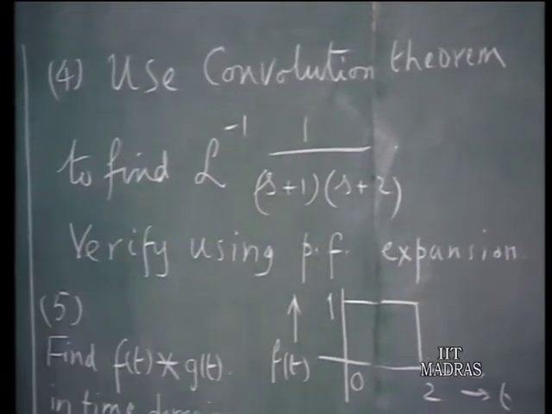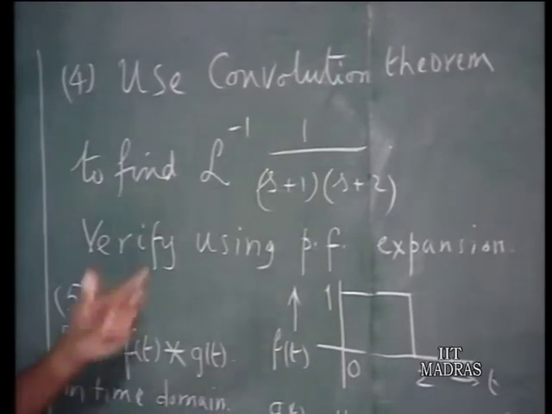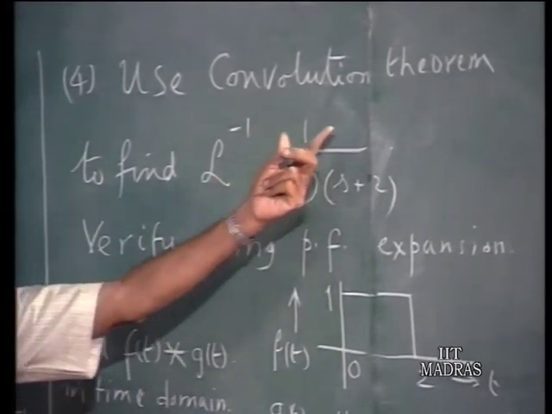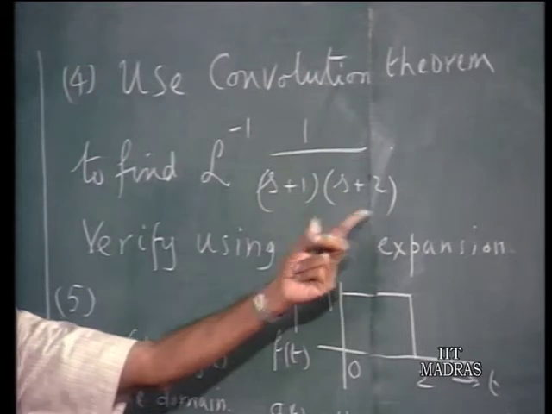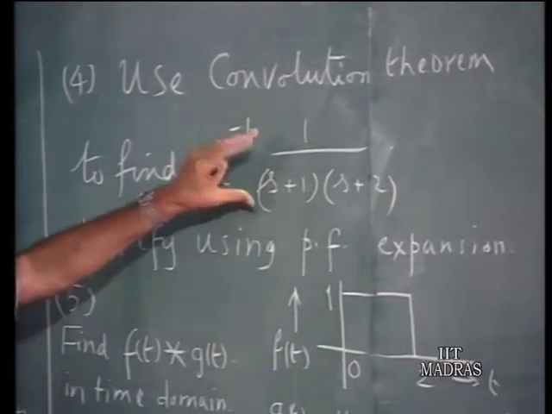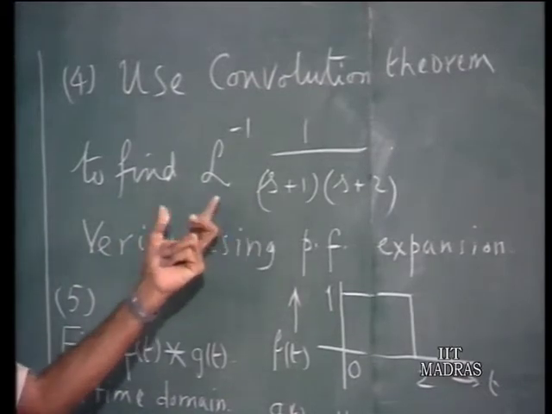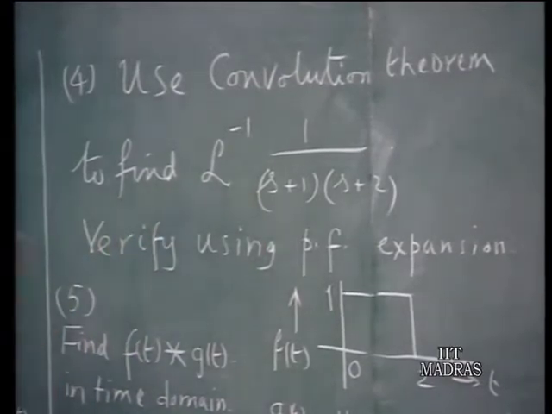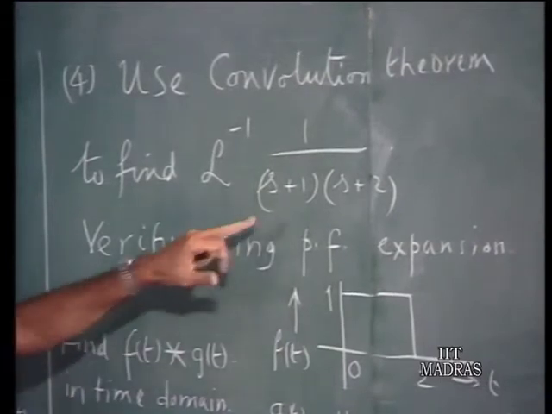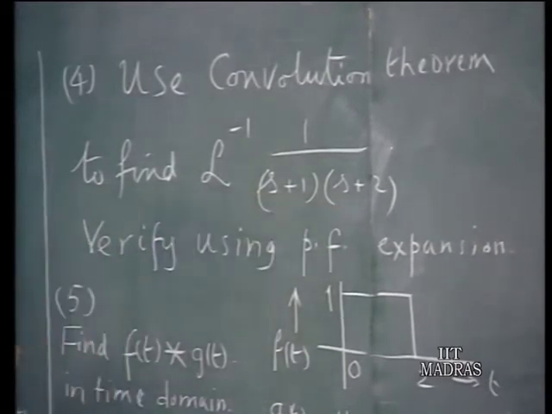So this Laplace transformation can be thought of as the product of 1 over s plus 1 times 1 over s plus 2. You can find the time functions corresponding to these two factors, and since it is the product that is involved in the transform domain, in the time domain it is a convolution. So it is a convolution of the time functions corresponding to 1 over s plus 1 and 1 over s plus 2. Find the corresponding time function.